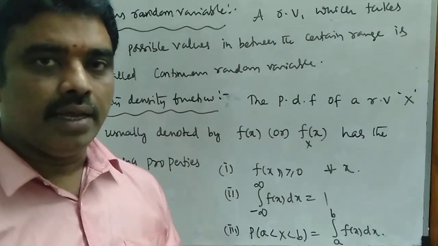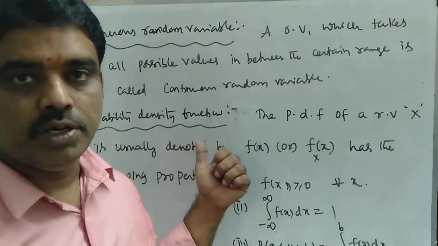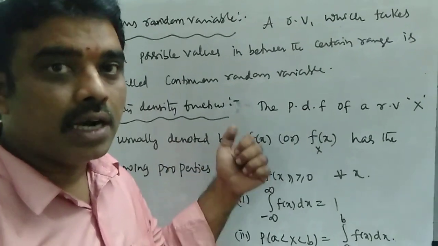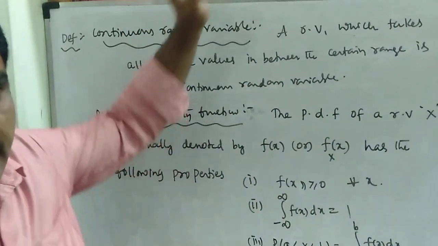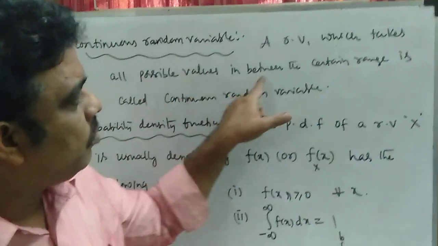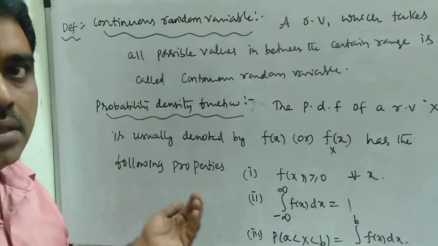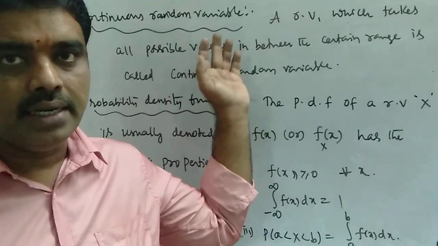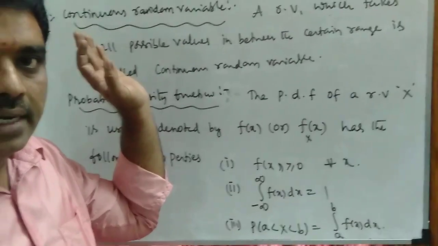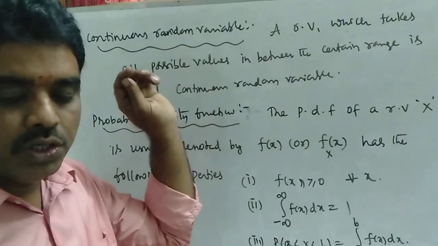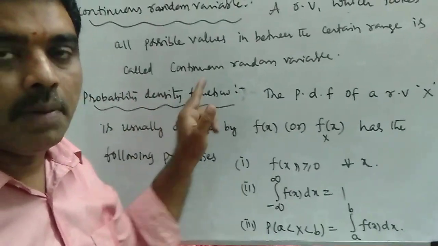In a similar way, we define the PDF, probability distribution function or probability density function, for the continuous random variable. A random variable which takes all possible values in between a certain range is called a continuous random variable. Here, similar to the discrete case where we define a probability distribution, we call this a probability density function. Both are the same. Probability density function, or PDF.